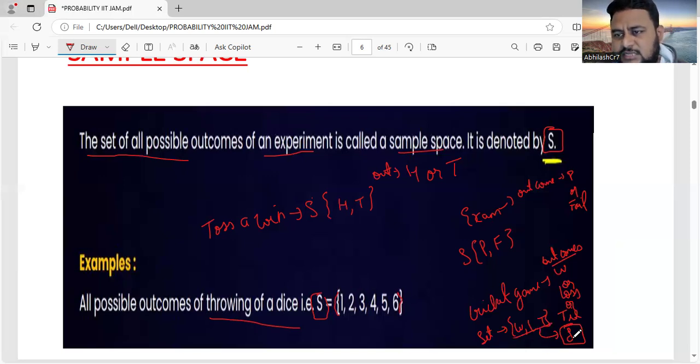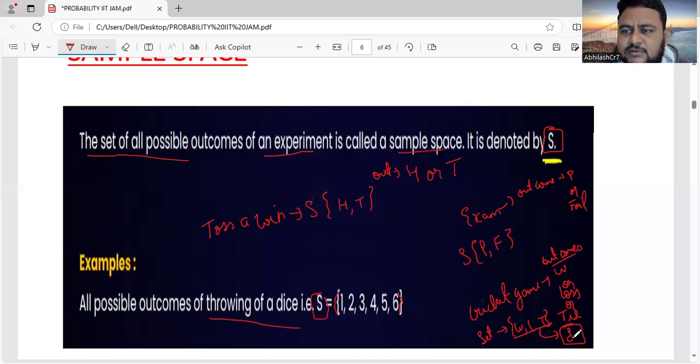The set of all outcomes that can be possible, either win or lose or tie, that is the sample space. The set of all possible outcomes can be win, comma, loss, comma, tie. That is sample space. Now I hope it is clear what you mean by trial, by outcomes, and by sample space.